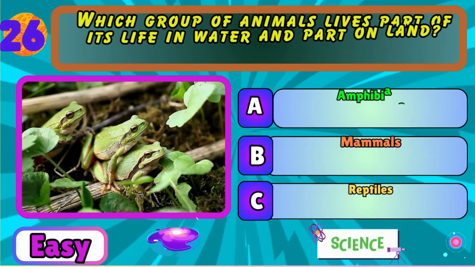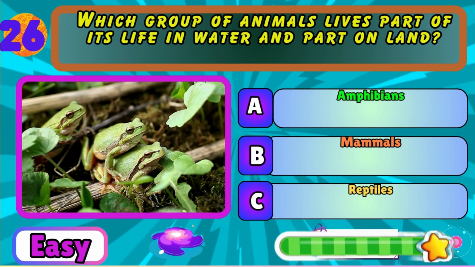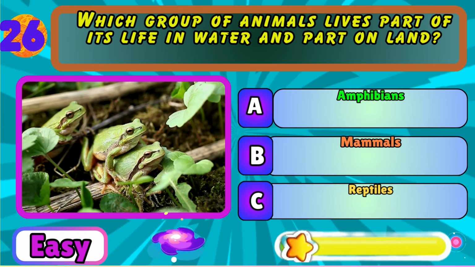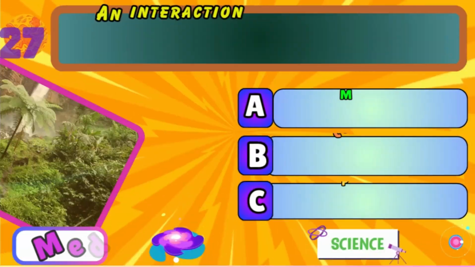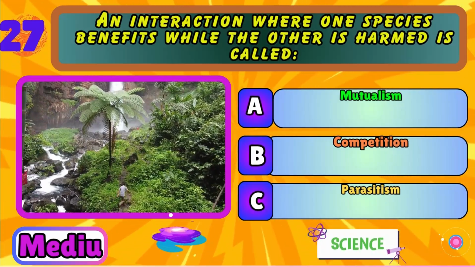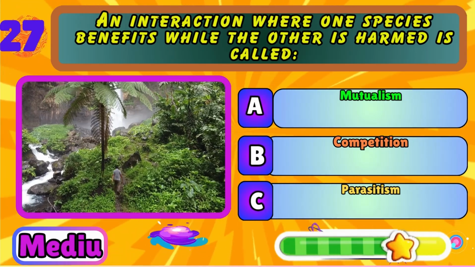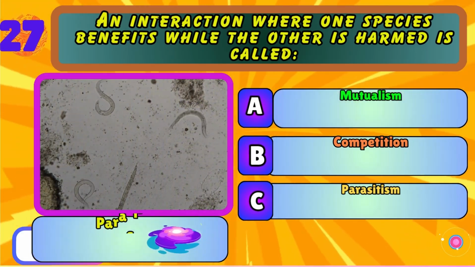Which group of animals lives part of its life in water and part on land? Amphibians, mammals, or reptiles? Amphibians. An interaction where one species benefits while the other is harmed is called mutualism, competition, or parasitism. Parasitism.